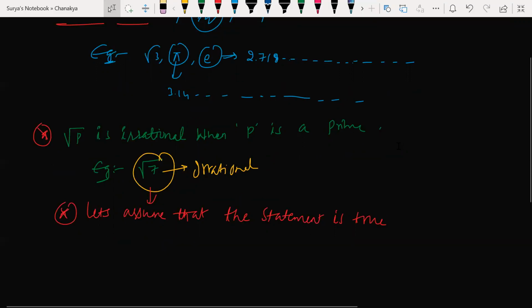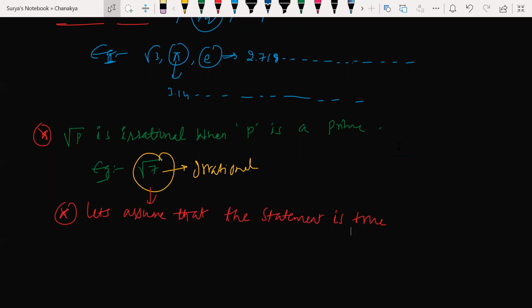Yes, sir. So what I was saying is, sir, we can assume root 7 in the p by q form. It's a rational number. If it's a rational number, we can assume root 7 as p by q, and squaring on both sides, which will become 7 is equal to p square by q square.